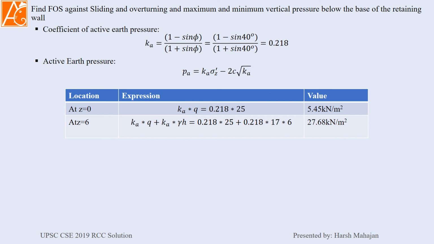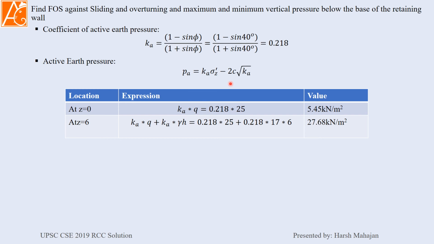We will start with finding the coefficient of active earth pressure, which is equal to 1 minus sin phi divided by 1 plus sin phi. We have, for the phi value, 0.218 as our active earth pressure coefficient. Now active earth pressure will be calculated by this: PA equals Ka into sigma z effective minus 2c into root Ka.